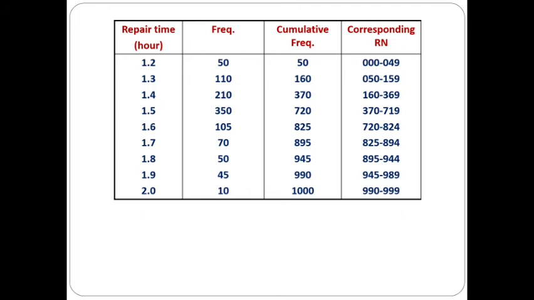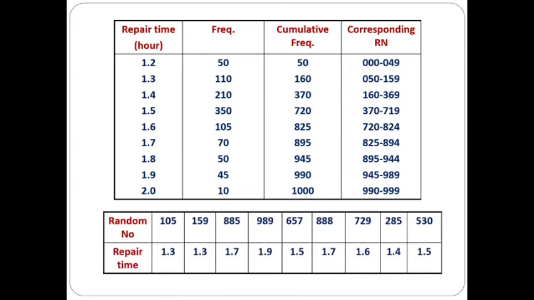After generating this, we have to directly take the random number and convert that random number into repair time according to the random number interval. So these are all the given random numbers. For these random numbers, the repair time is given here. For 105, it is in this range, so it is 1.3. For 159, this is also in the second interval, so the corresponding repair time is 1.3.